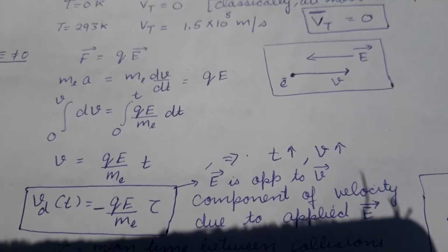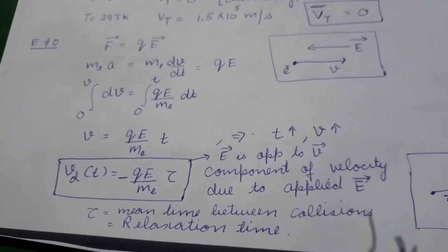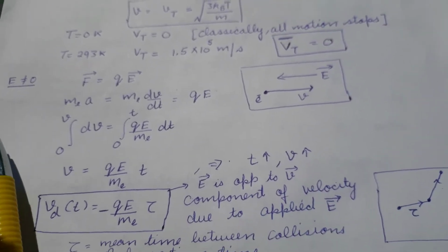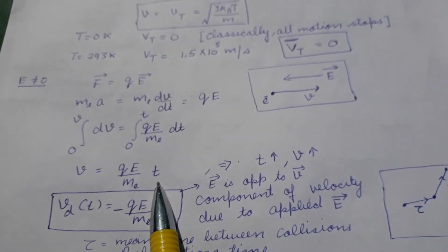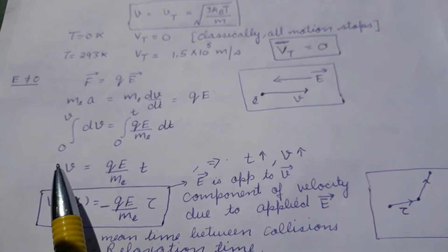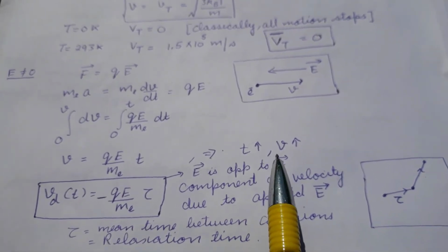So after integration, we get v = qE/m_e × t. But if we use this relation, we'll see that if time increases, then velocity will keep on increasing. But this is not true, because velocity cannot increase indefinitely.